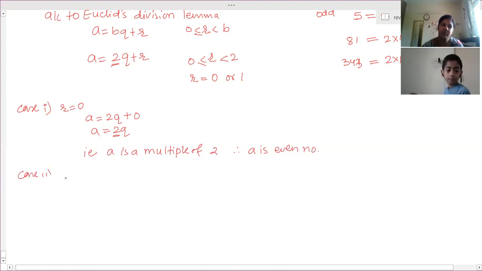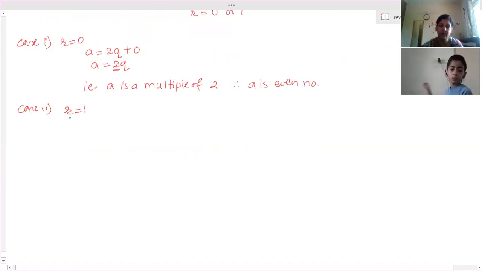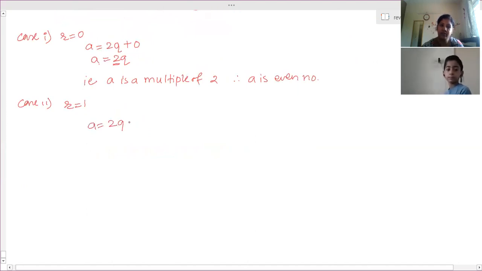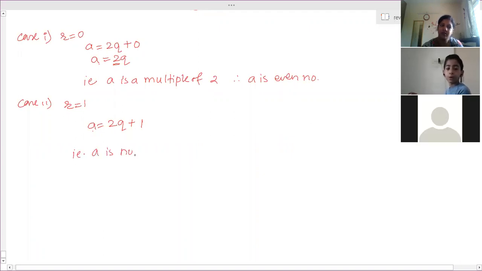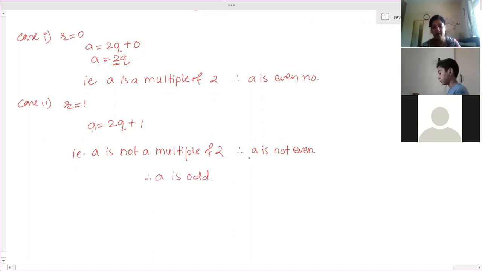Now case 2, when the remainder r is 1. At that time a is equal to 2q plus 1, where the quotient is q and the remainder is 1. In this case, is a a multiple of 2? The remainder we are getting is 1, so no, a is not a multiple of 2. Therefore, a is not even. And if a is not even, then it is odd, because every number is either even or odd. If it is not even, it is obviously odd, right?